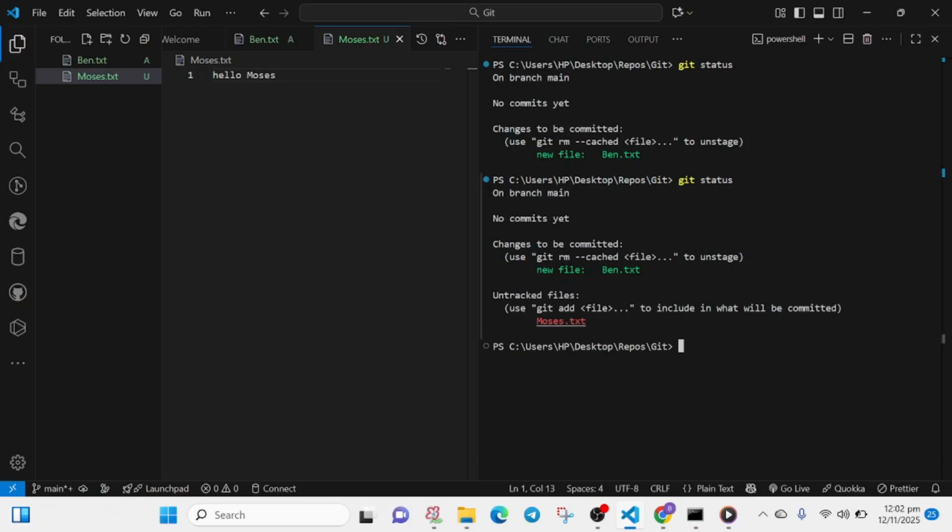Now, the file in red is just telling us, bro, I'm here, you haven't done anything to me. This file is not being tracked, the changes are not being tracked. That's basically what Git does when you create a file. So to track this file, as we've done in the case of ben.txt, you use git add, then the particular file. If you want to add all your files, you just use the command git add, then you use the dot sign, it adds everything.